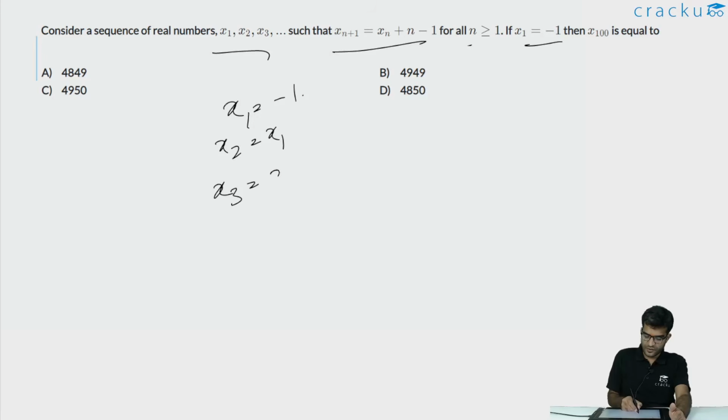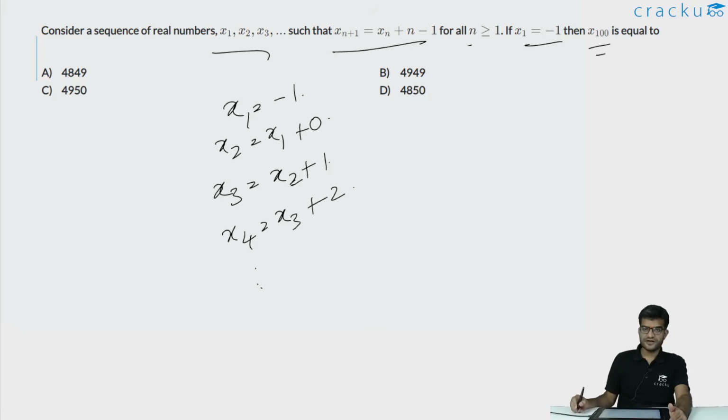x3 is equal to x2 plus 2 minus 1, which is equal to 1. x4 is equal to x3 plus 3 minus 1, so that is 2. Similarly, this will continue. We are required to calculate the value of x100. x of 100 is equal to x of 99 plus 99 minus 1, so that is 98.